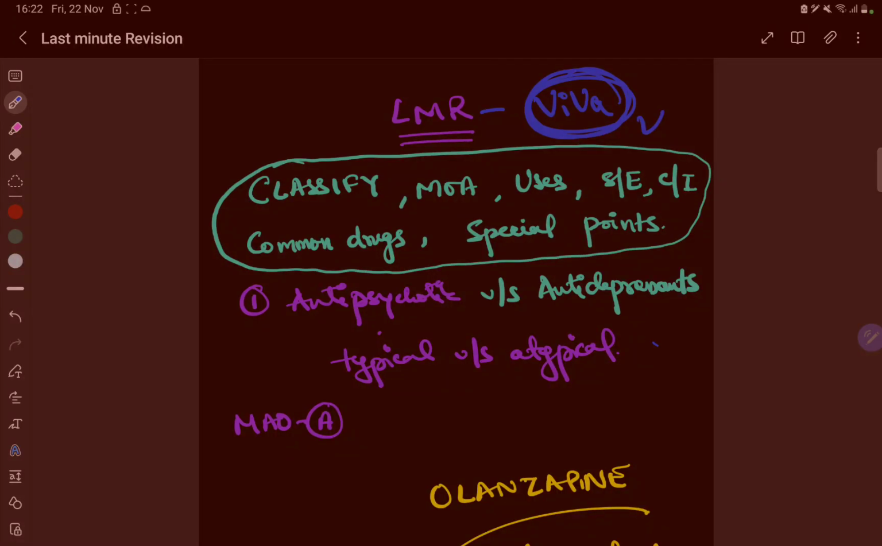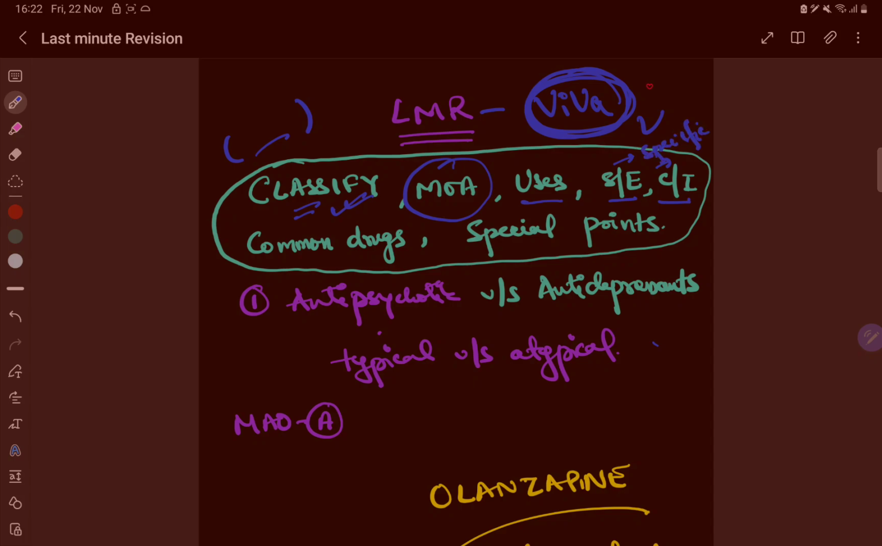Some important questions, like Viva questions, which can be asked in your practicals. Whatever the topic and subtopic, like classifications, it can be asked again. Mechanism of action of any prototype drug, right? Like uses, side effects, contraindications.